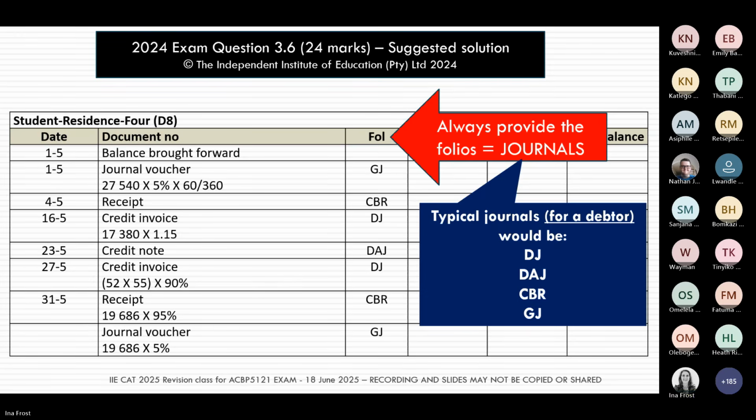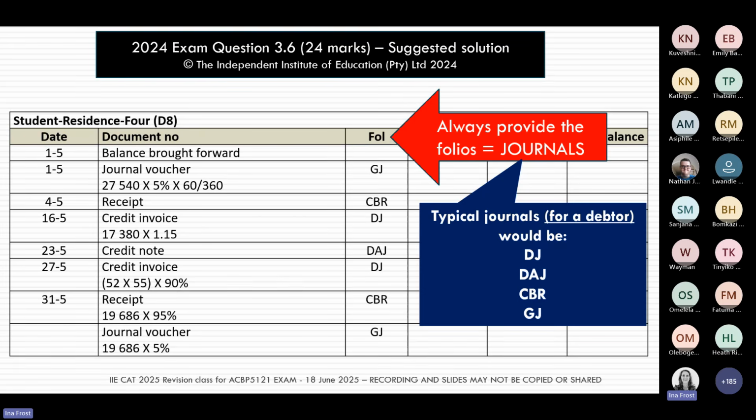So often students leave out the folio column, and that unfortunately ends up costing them quite a few marks in an assessment. So here, 2, 4, 6, 7. Here there were 7 folios that the student had to provide. That could have been anything between 3.5 to 7 marks, depending how the marks were allocated. So please do not throw away the easy marks in a question.